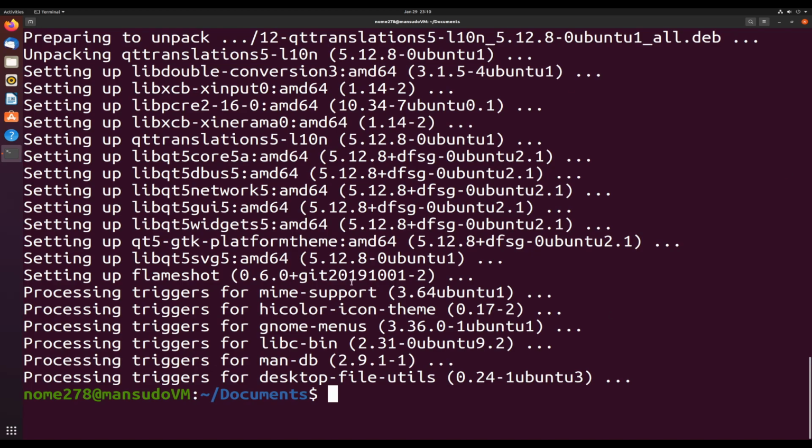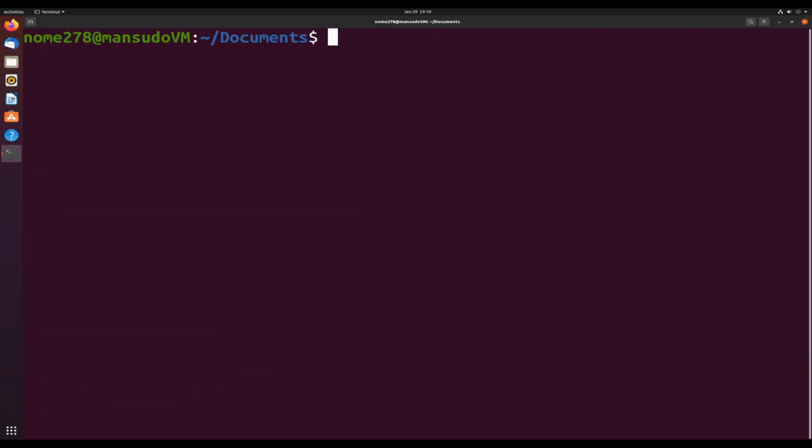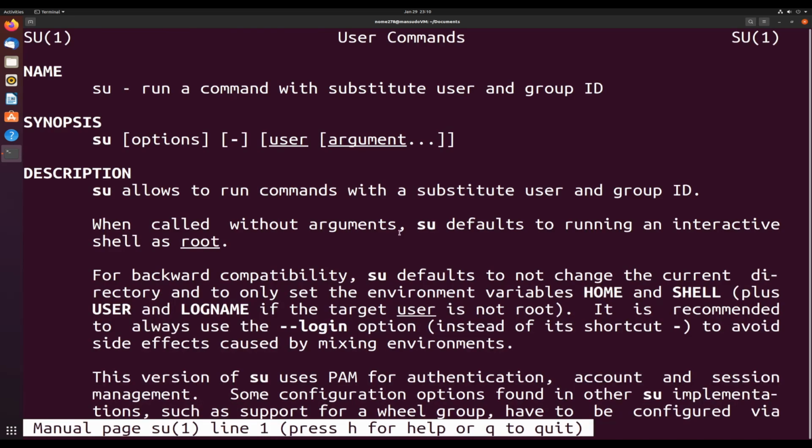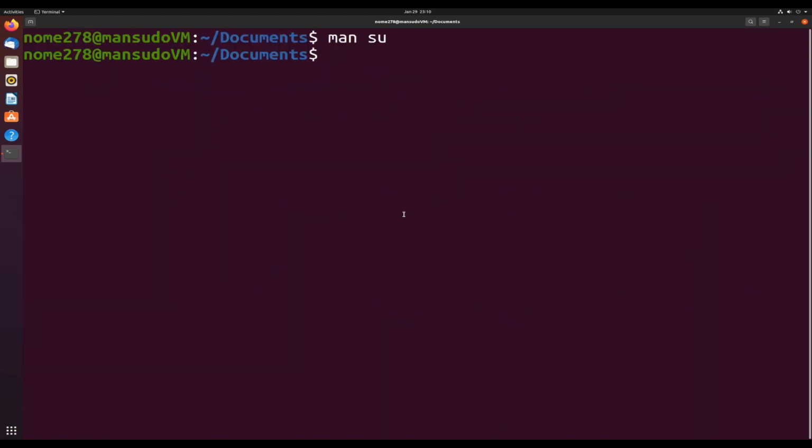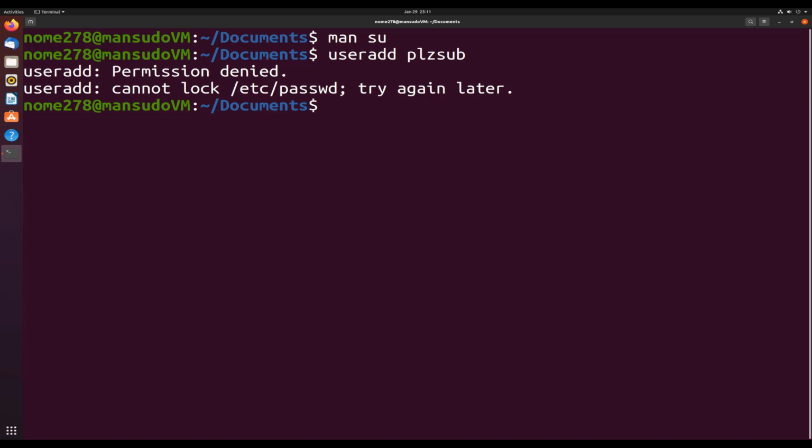So su, let's go ahead and clear this out. So su, let's go ahead and do a man on that. Su is run a command with substitute user and group ID. So basically, let's say I don't have command access to run commands, but another user does. So let's go ahead and do a useradd. Again, oh, we can't. Let's go ahead and try the sudo command again.